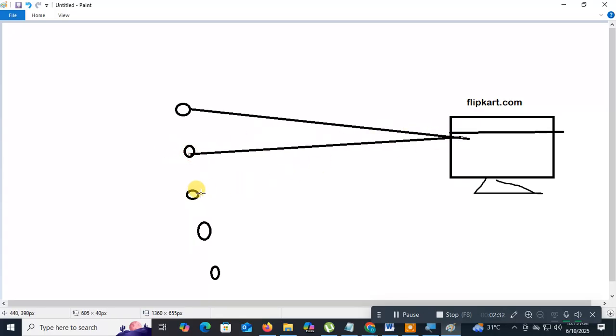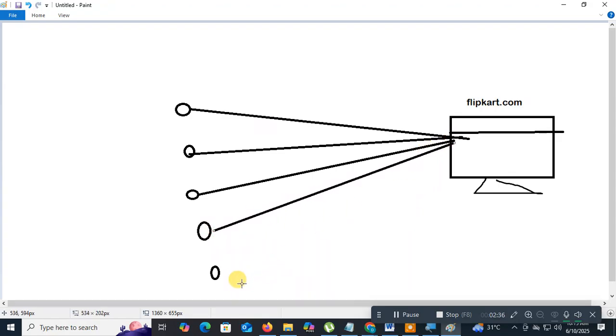There is some number, and only this many users can access this website. So what happens if more users hit it at a time?